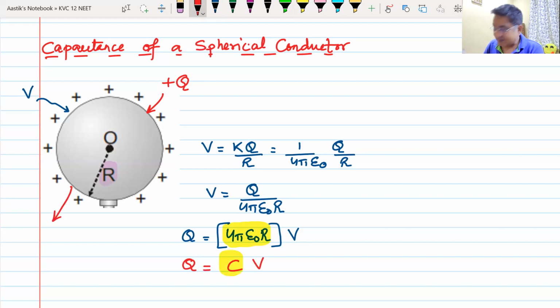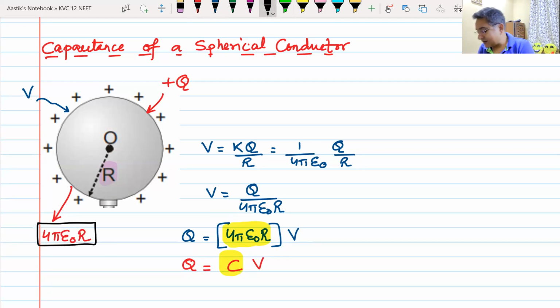The capacitance of an isolated spherical conductor is 4 pi epsilon naught into R. Do we understand this?